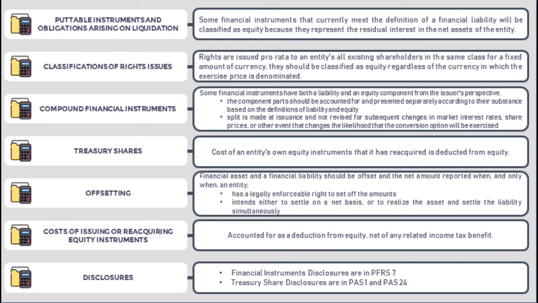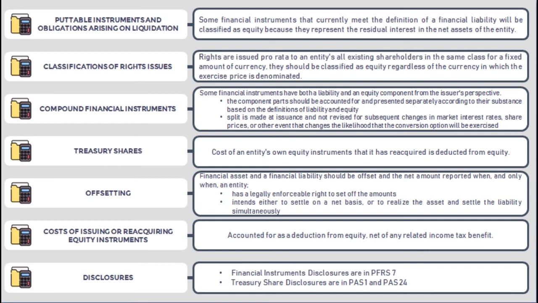For compound financial instruments, some financial instruments, sometimes called compound instruments, have both a liability and an equity component from the issuer's perspective. In this case, this standard requires that the component parts be accounted for and presented separately according to their substance, based on the definitions of liability and equity. The split is made at issuance and not revised for subsequent changes in market interest rates, share prices, or other event that changes the likelihood that the conversion option will be exercised.